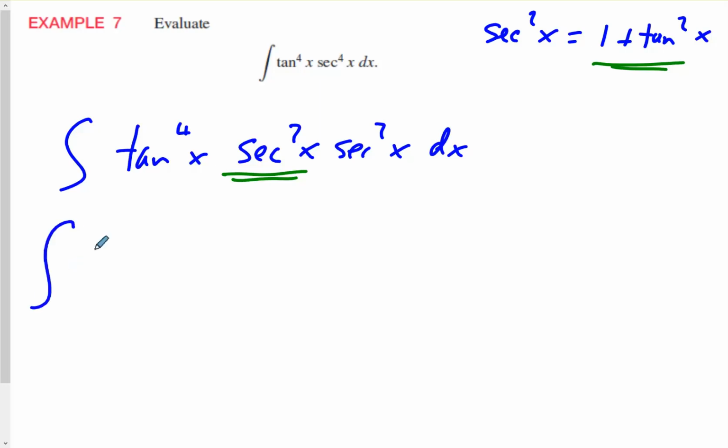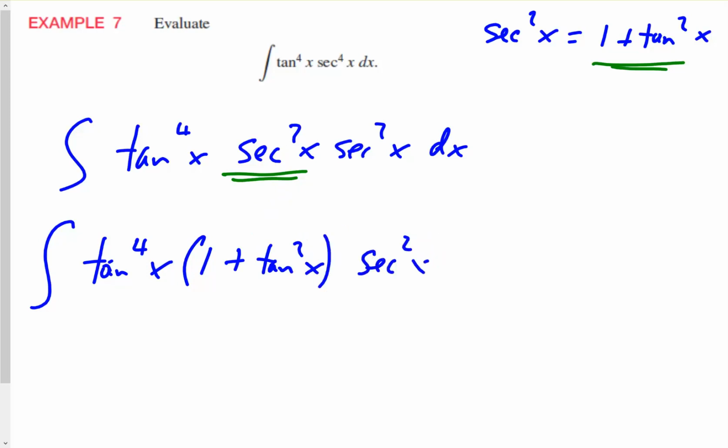So my next line I have tangent to the 4th x, and then in place of secant squared, 1 plus tangent squared x, and I have my secant squared x dx. This outside secant squared x dx, that's going to act as my chain rule, right? As I take the derivative of tangent, I get secant squared.